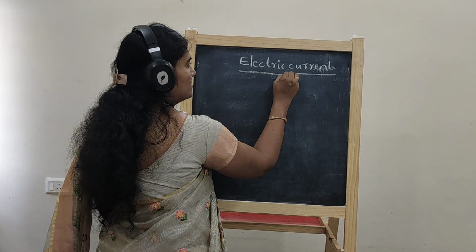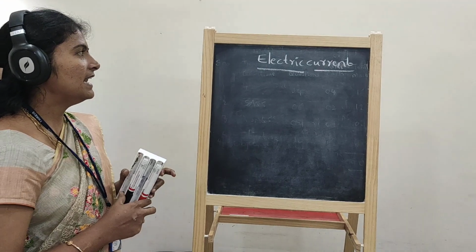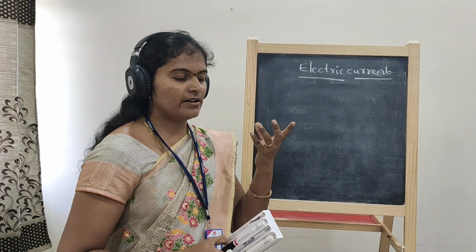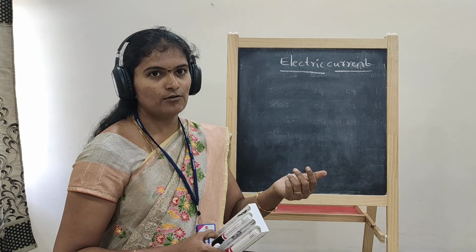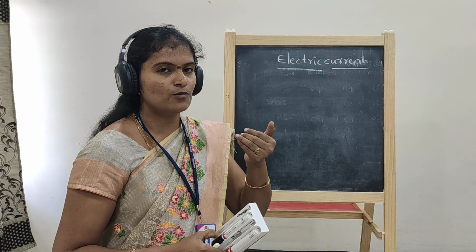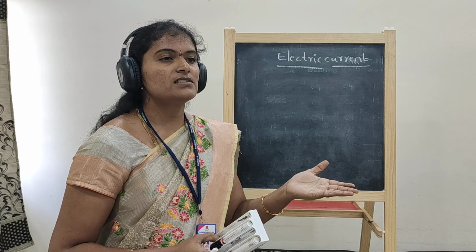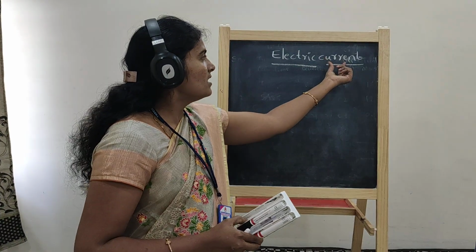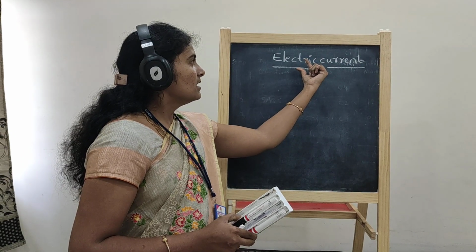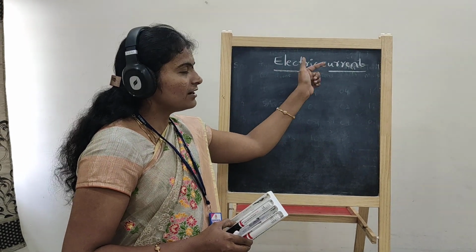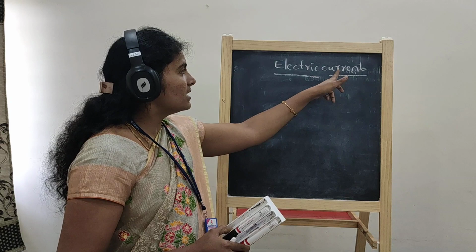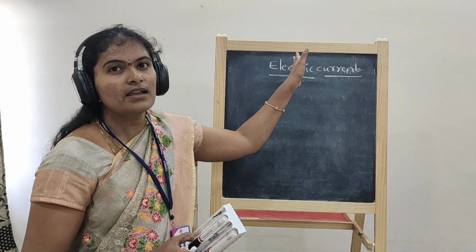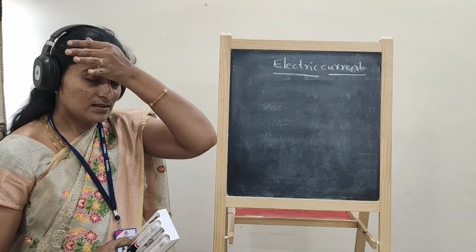Electric current. Electric means electrons. Whenever, under the action of some external force, the electrons come into motion in the proper direction, it causes current. The motion of the electrons is called electron motion, and it constitutes electric current. Okay?